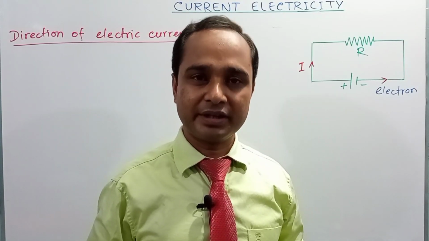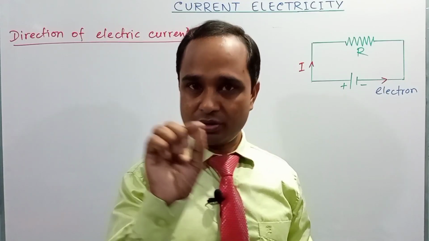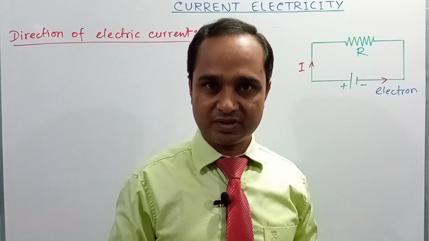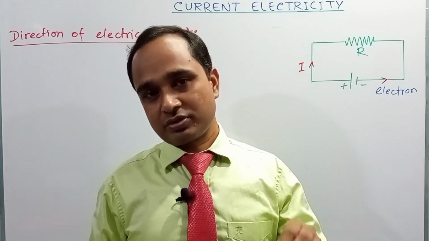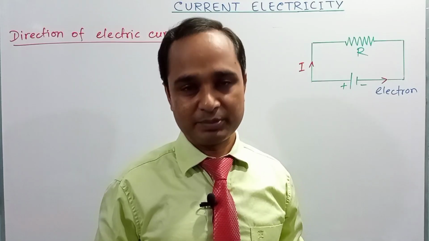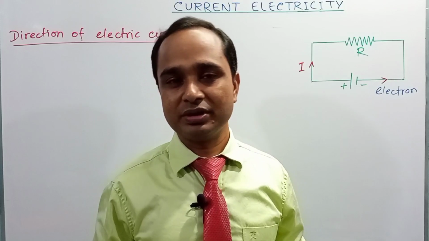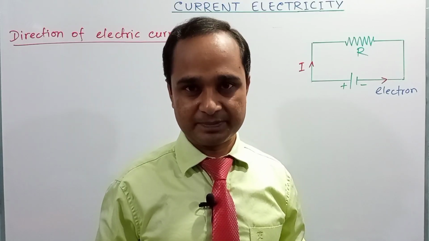So, practically, electrons can move from one point to another point, from one atom to another atom. Electrons can be added to a surface, or electrons can be removed from the atom or surface of a metal, but protons cannot be removed or added to any atom or any surface.